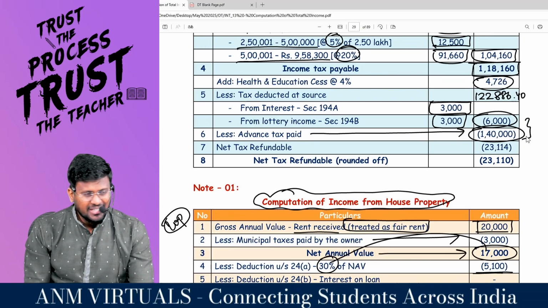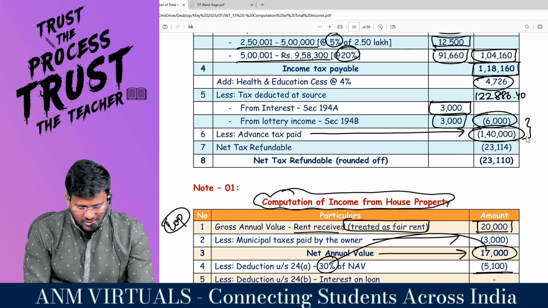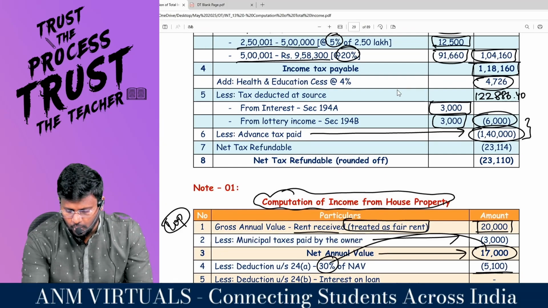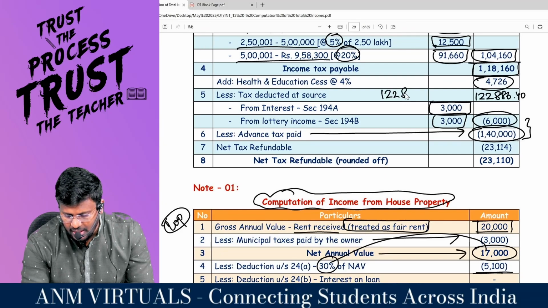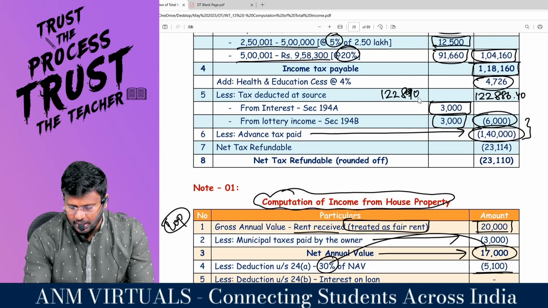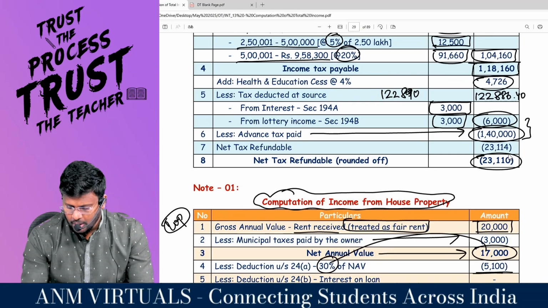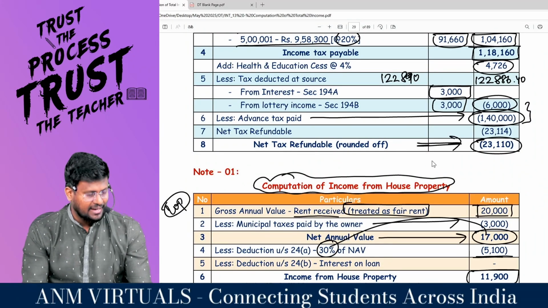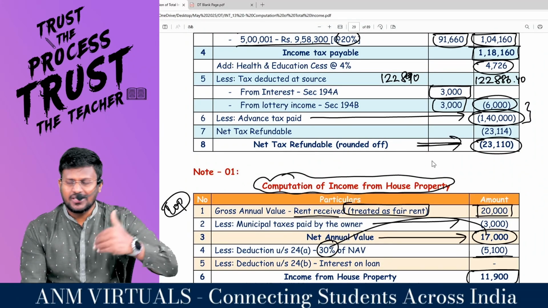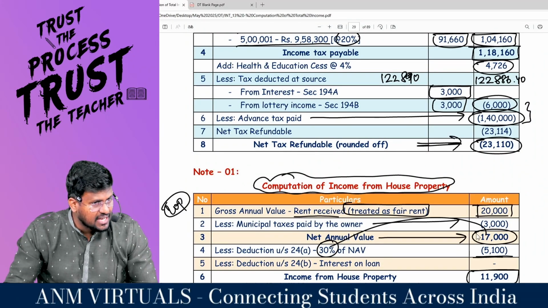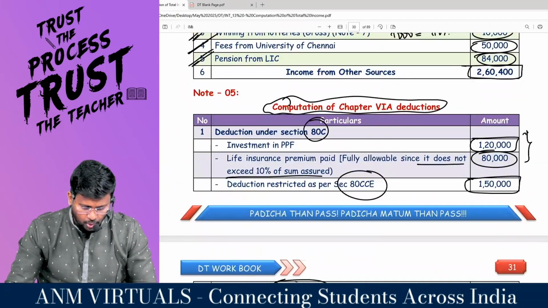Comfortable? But the tax payable is only 1,22,886, which can be rounded off to 1,22,890. Minus 1,46,000 means it will lead to a refund of 23,110, a net tax refundable, because we have paid extra tax by way of TDS and advance tax. We are having some more notes, sir.